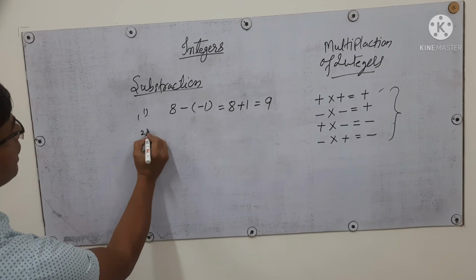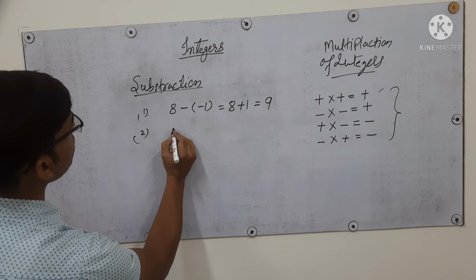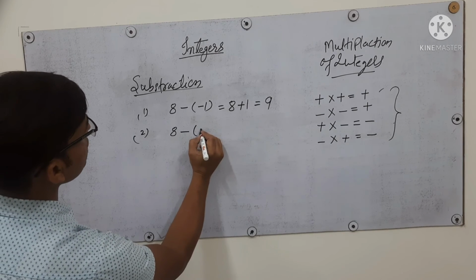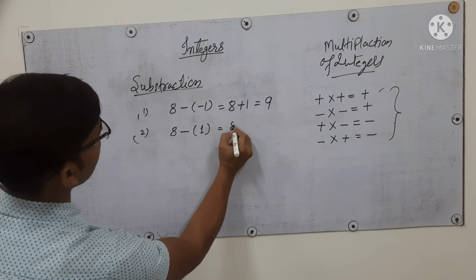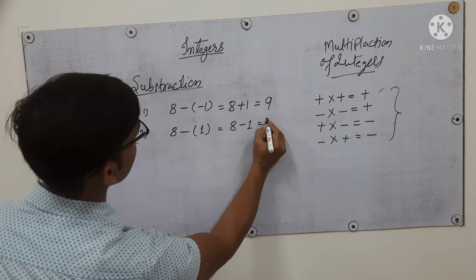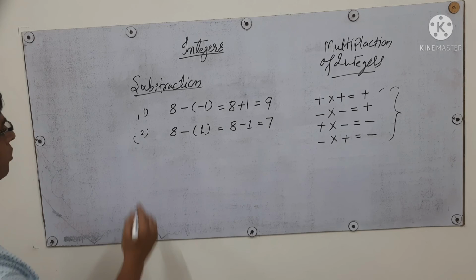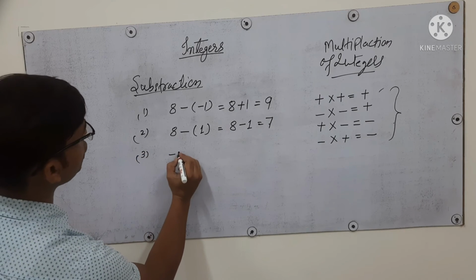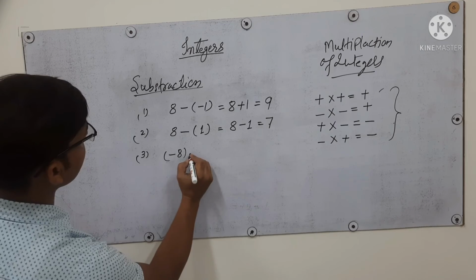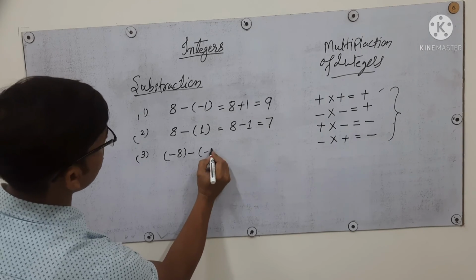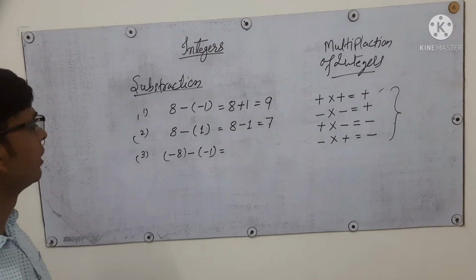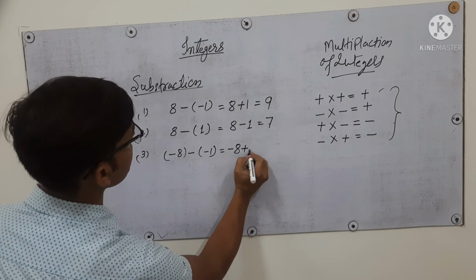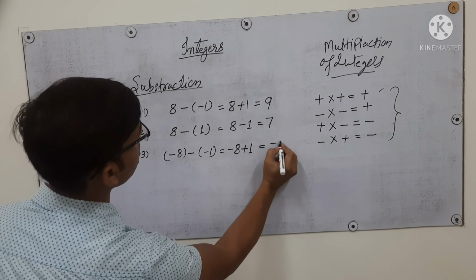Now suppose the other condition is, if one number is 8 and we subtract a positive number, that is 1, then simply you can write it as 8 minus 1 and it will be 7. Okay, now the third condition is when the first number is negative, suppose it is -8, and we subtract -1, then what happens? Now we can write simply here -8, and minus minus will be plus, then the answer will be -7.